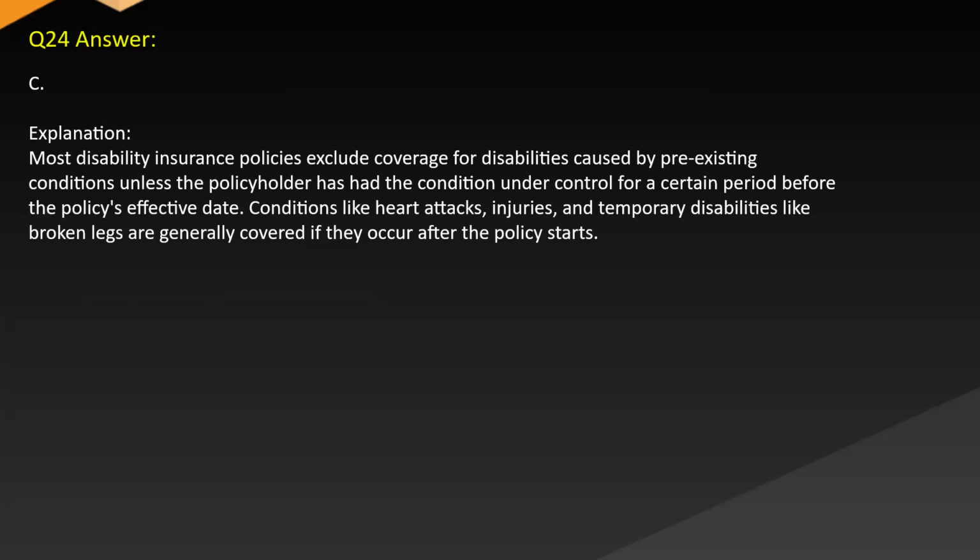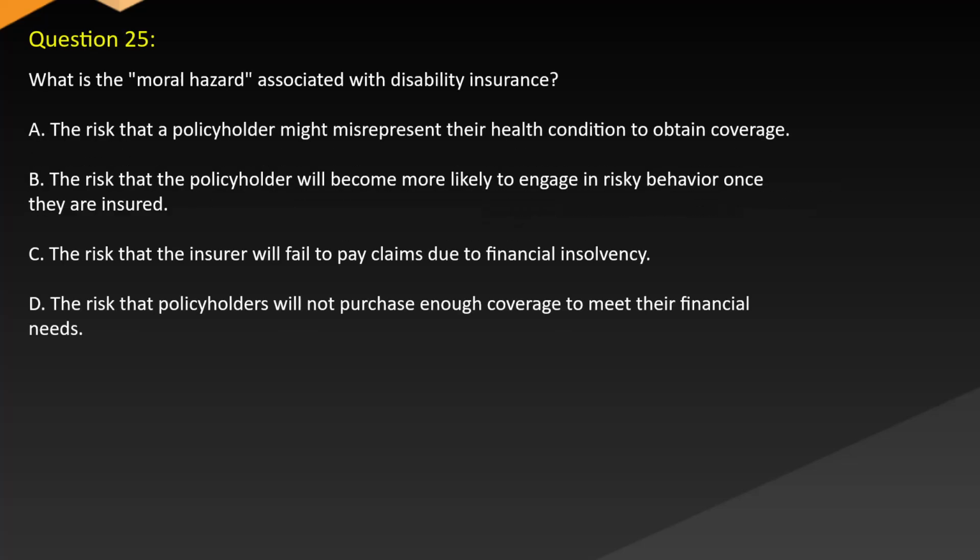Answer. C. Explanation. Most disability insurance policies exclude coverage for disabilities caused by pre-existing conditions unless the policyholder has had the condition under control for a certain period before the policy's effective date. Conditions like heart attacks, injuries, and temporary disabilities like broken legs are generally covered if they occur after the policy starts. Question 25. What is the moral hazard associated with disability insurance?